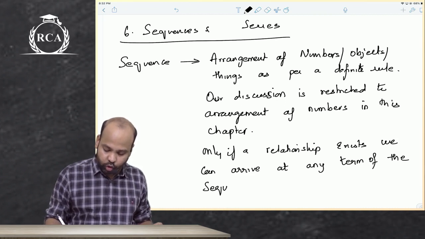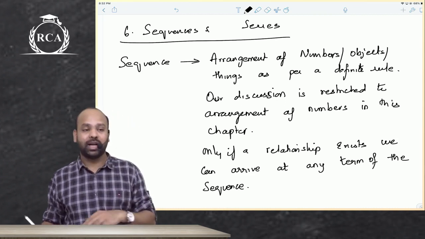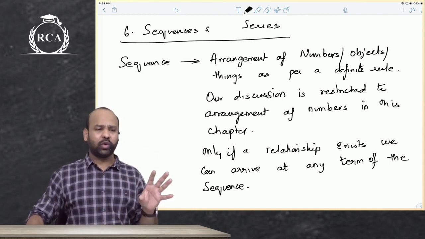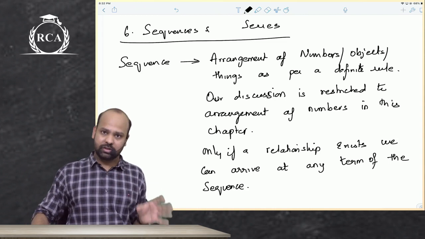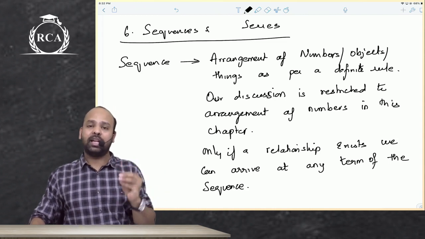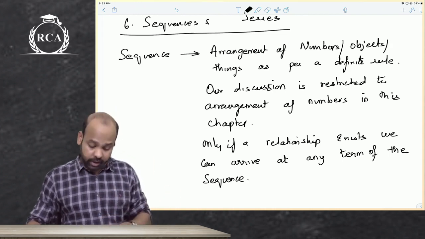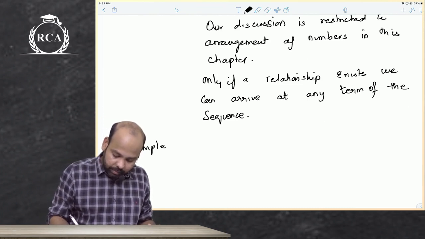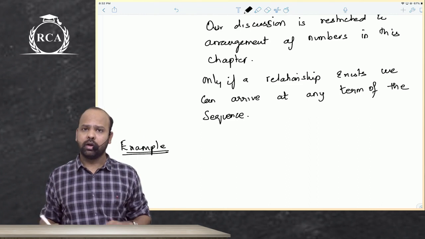If there is no relationship, beta, there is no way that we arrive at some term of that sequence. So a sequence is merely an arrangement of numbers, as of now only numbers, as per a definite rule. Sir, can you give us an example, sir? Yes beta, there can be multiple examples that we can discuss here of a sequence.